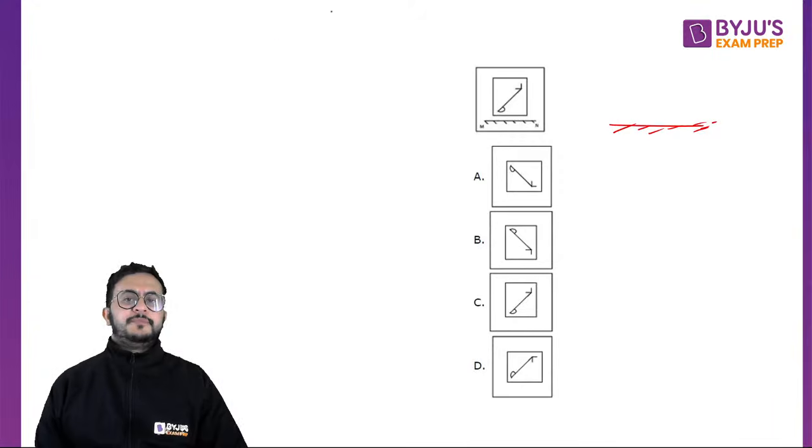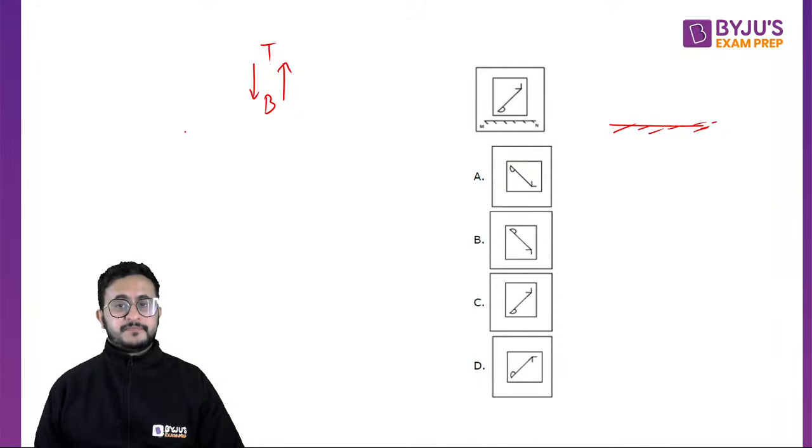In water image, top becomes bottom and bottom becomes top. Left and right will remain the same.